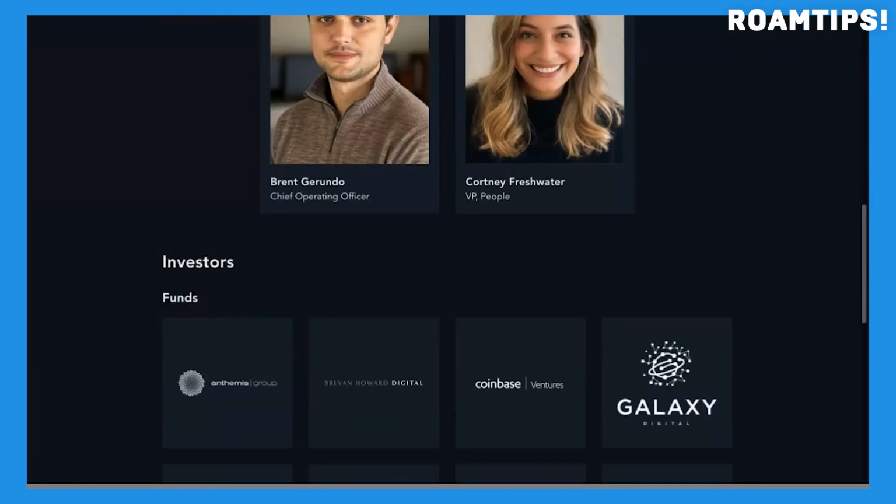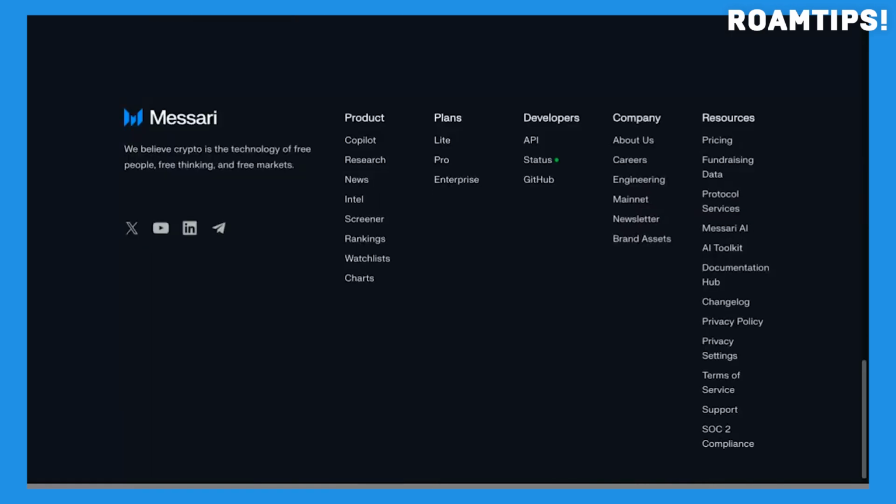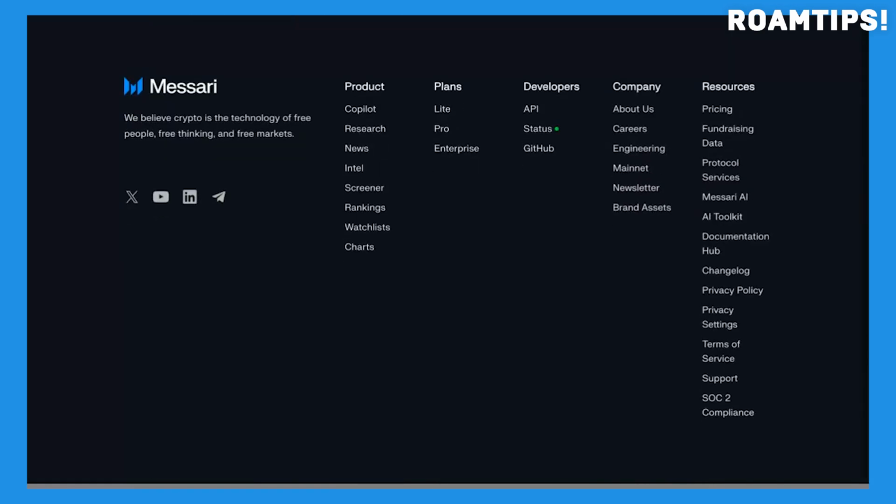Navigating the platform is surprisingly intuitive. The interface is clean and well-organized, making it easy to find the information you need. Whether you're searching for specific data points, exploring new projects, or keeping up with industry news, Messari provides a user-friendly experience.